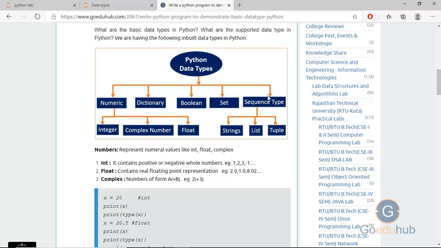Similarly, the second important data type is the sequence data type. You can say this is the backbone of the Python data types because strings, lists and tuples are very important in Python. So we will see what a string, a list and a tuple are. First of all, I'll tell you about the numerical data type. Numbers represent number values like int, float and complex. The int contains positive, negative, whole numbers. The float contains real floating-point representation. And similarly, complex numbers.